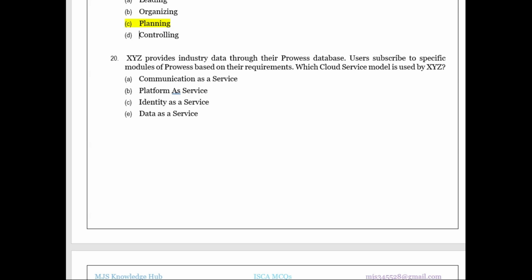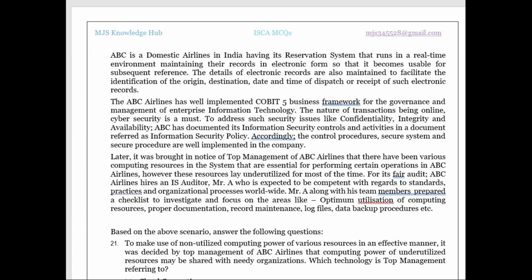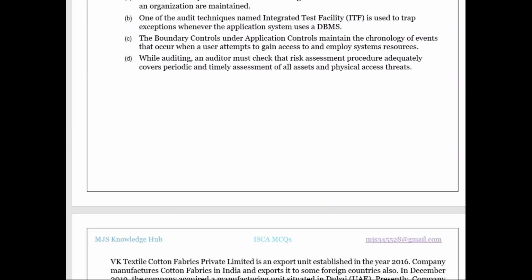Platform as a service means the place where mobile applications can be developed. They're not providing any identity service, meaning they're not verifying anything. They are providing data to the subscribers. So what kind of cloud service model from chapter number 8 is being used? Data as a service.